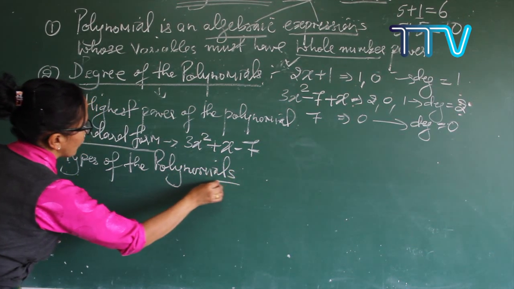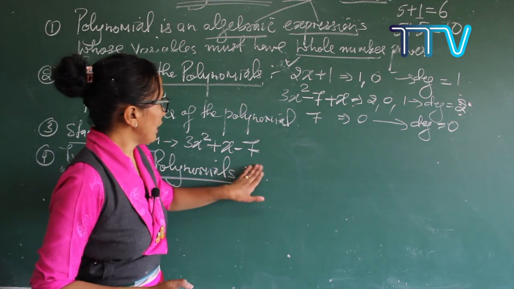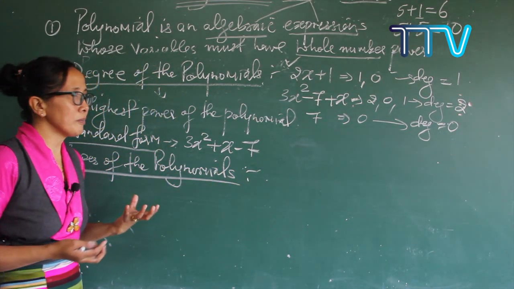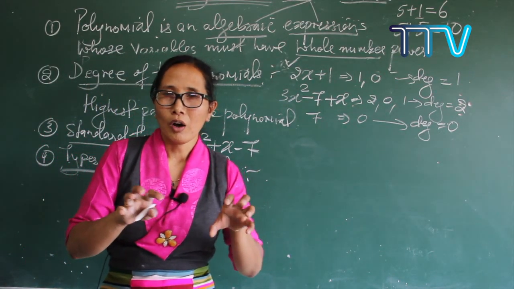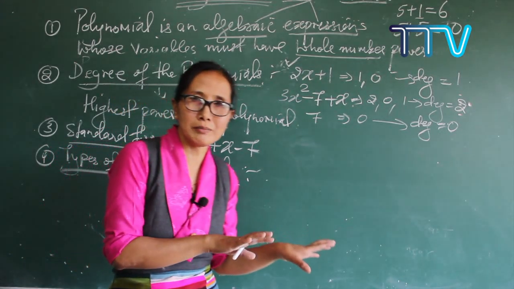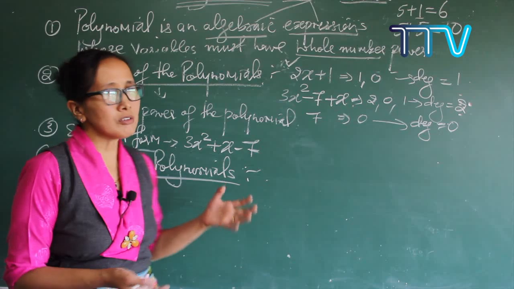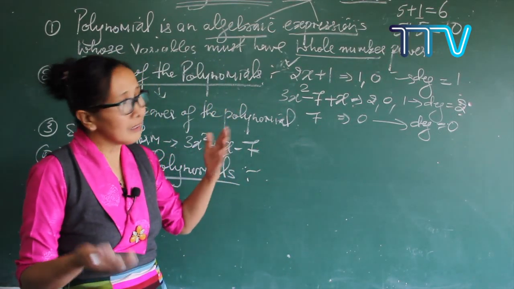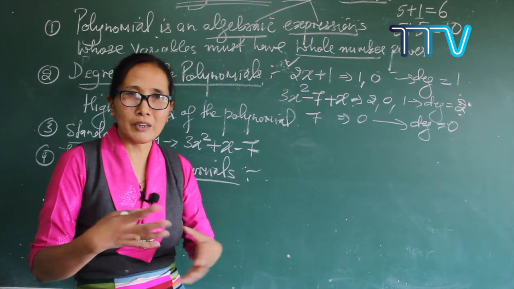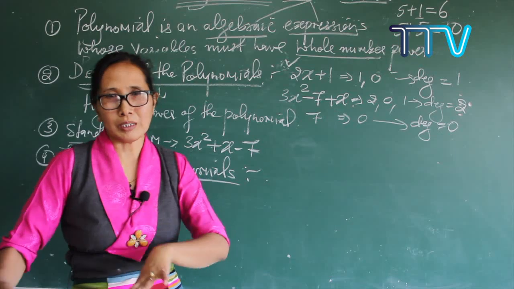Okay, now types of polynomials. The polynomials can be classified on the basis of terms and on the basis of degrees. On the basis of terms, you have already done this in class 7 and 8, and in class 6 also you were identifying the algebraic expressions on the basis of terms.